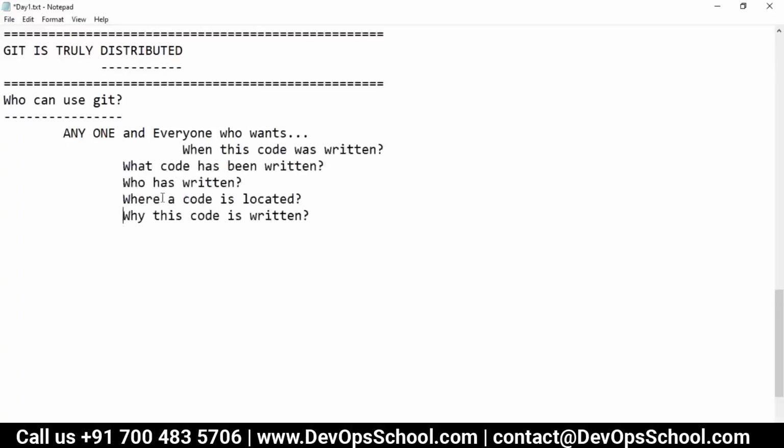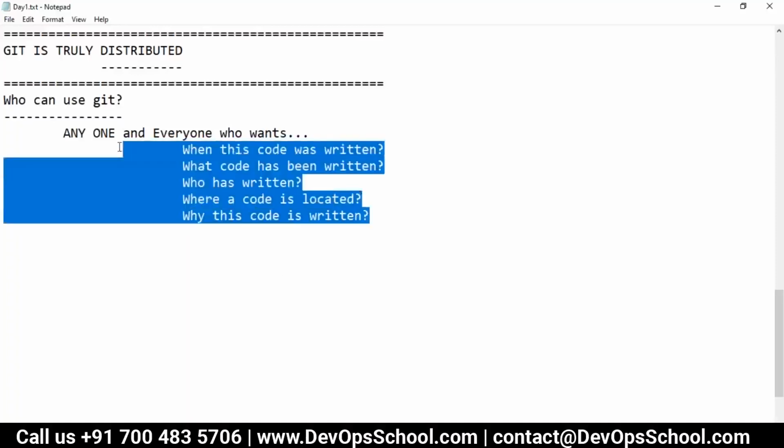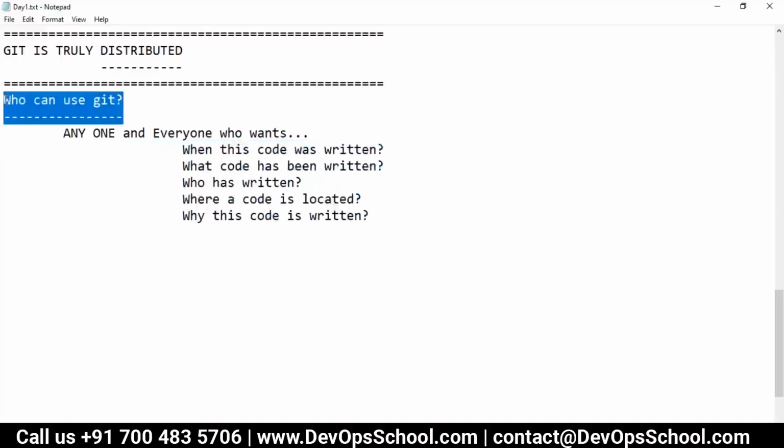Because nowadays in every domain you have code itself. It's all about the code. No matter whether there are hundreds of programming languages, different domains, like the telecom domain, the banking domain, software engineering, and many places. So anyone and everyone who wants this feature has to use Git.